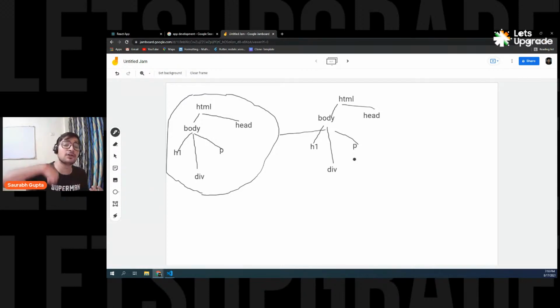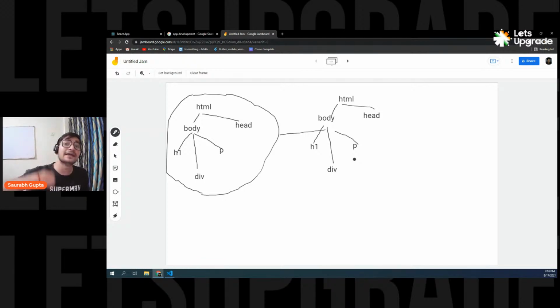That means even if I change H1's data, I have to reload the whole page to see it. That means the DOM is created again. So if I'm doing normal HTML, even if I change something in H1, the whole page is loaded again. The whole component tree is created again.